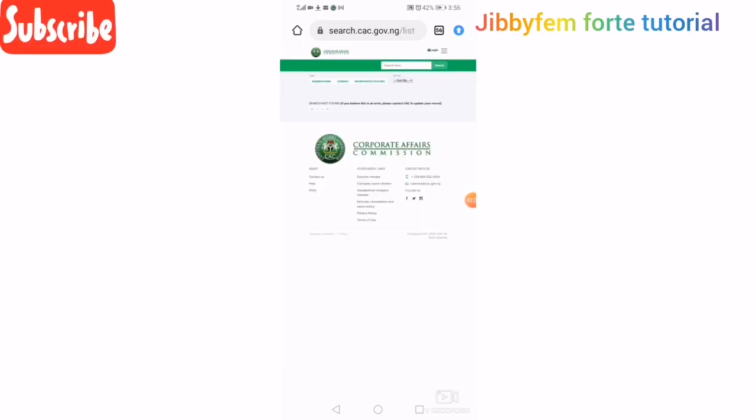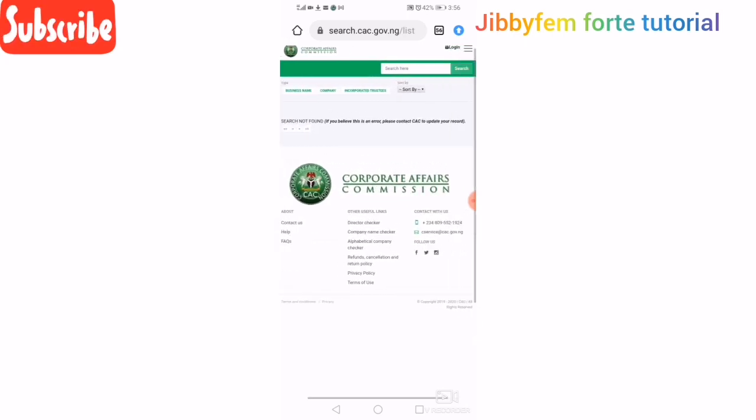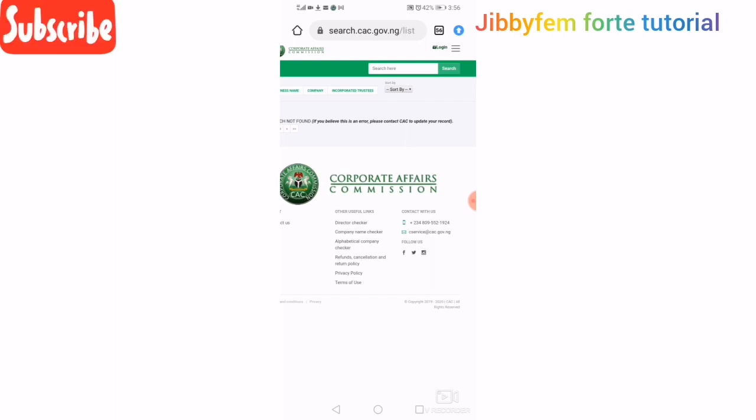Now you can see where we are. It's told me search not found. I need us to see this. It said search not found. If you believe this is an error, please contact CAC to update your record.